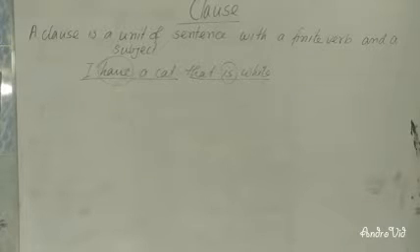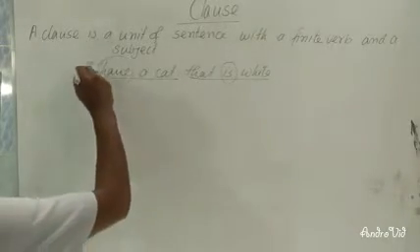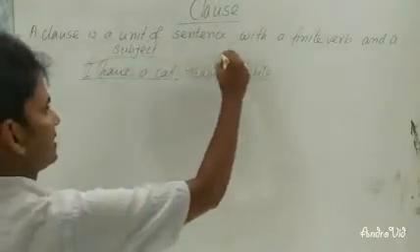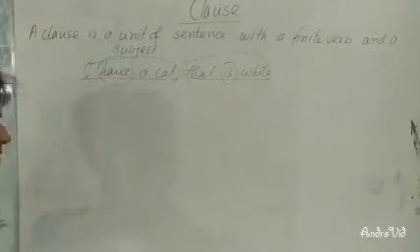Clause is a unit of sentence with a finite verb and a subject. In "I have a cat that is white," "I have a cat" is a clause, and another clause is "that is white." There are two clauses in the sentence.